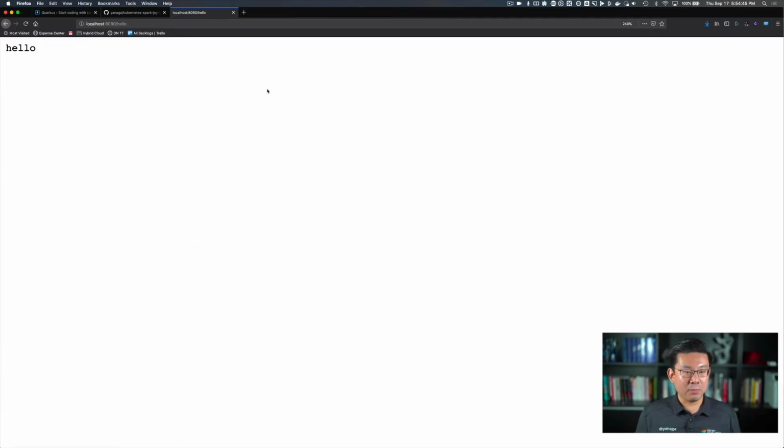I go back here to my browser, and it's automatically refreshed. Let's go to our new endpoint, Sparks Joy. And yes, Kubernetes Sparks Joy with Quarkus.